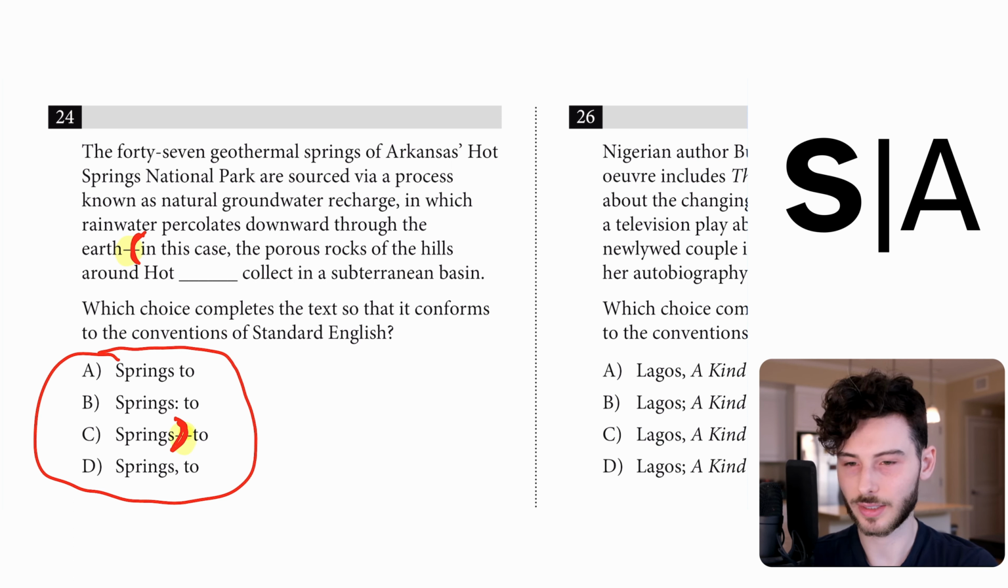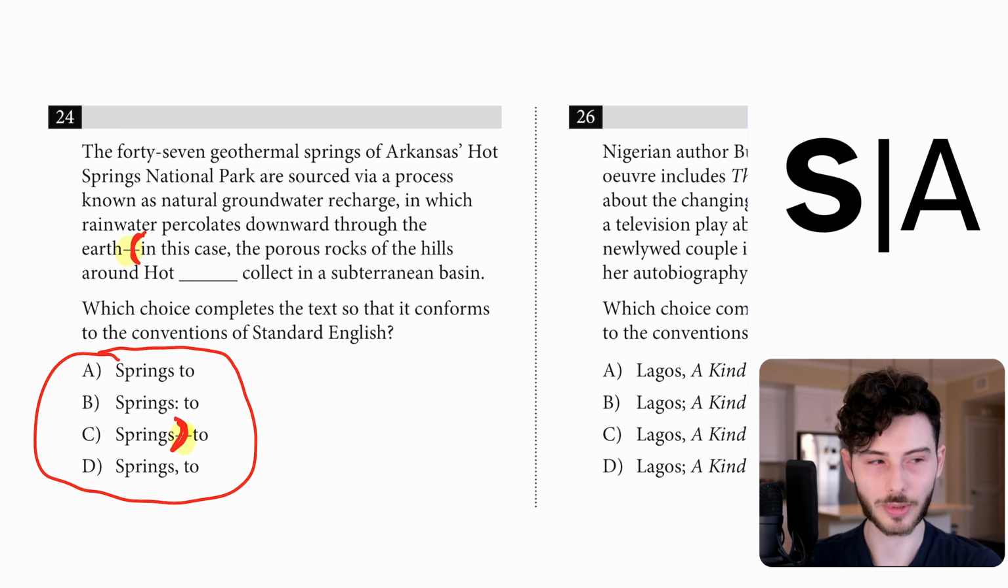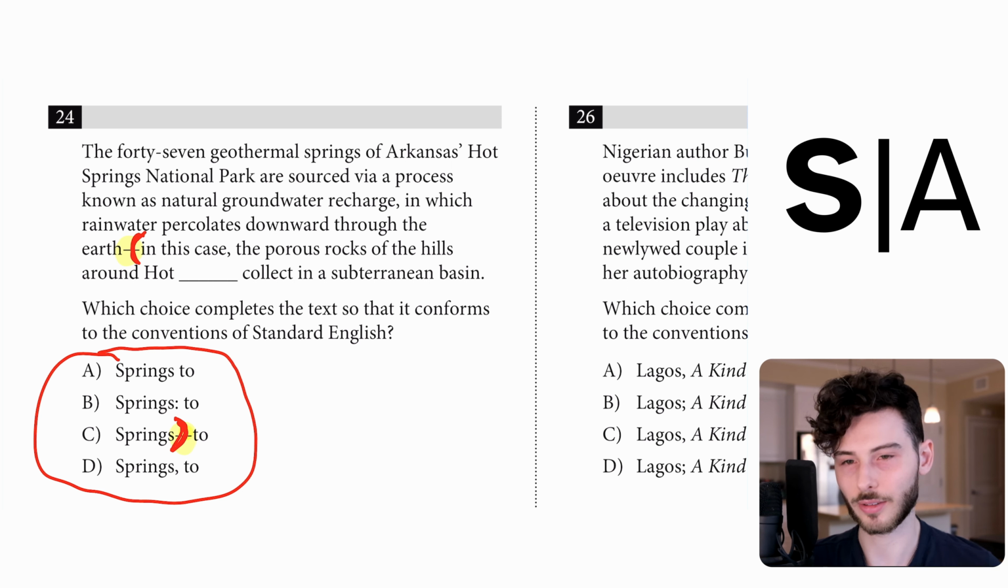Let's read the sentence without the em dash parenthetical to make sure that it makes sense. Rainwater percolates downward through the earth to collect in a subterranean basin. This does make sense grammatically and in terms of meaning, which means that C is probably the right answer. I know that took a little bit of time, but it's worth your time to verify rather than just going for the obvious answer immediately and not checking, because often you can get tricked by easy bluffs, like matching em dash to em dash.